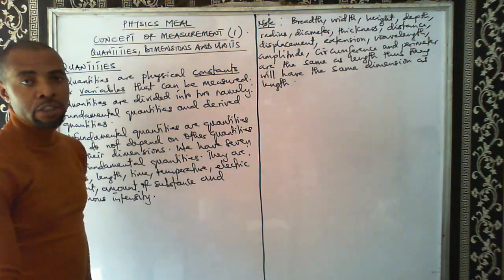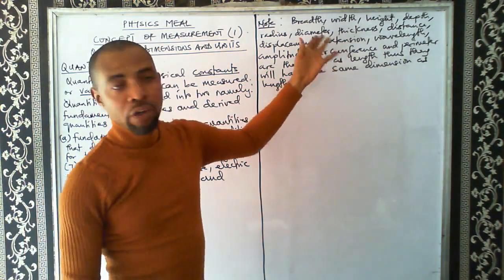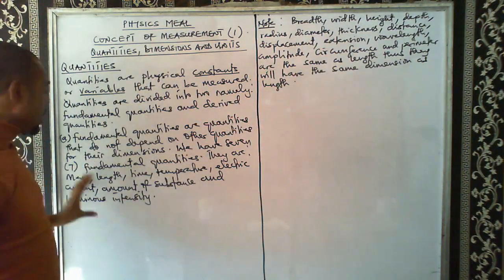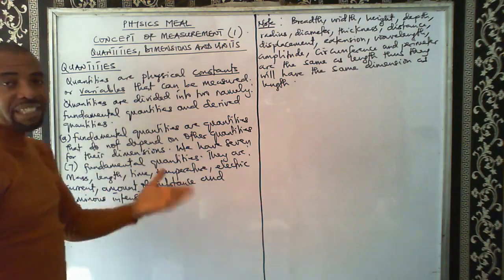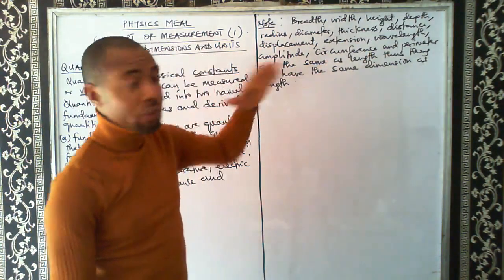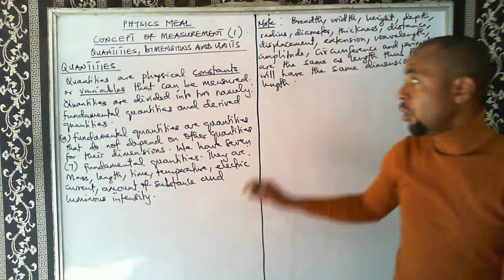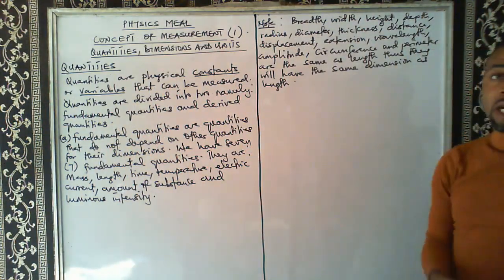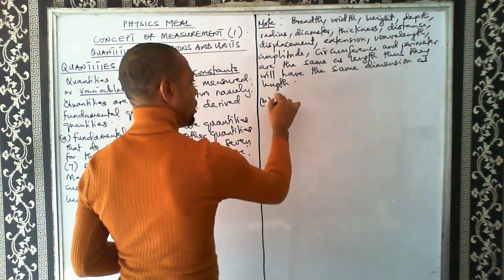As length. So when you see any of these quantities, do not say they are not fundamental because you did not see them among these 7 quantities. Yes, these are the fundamental quantities, 7 of them. But length exists in different forms, and the different forms in which length can exist, that's what we just listed here. I hope that is very clear. So all these are also the same thing as length.